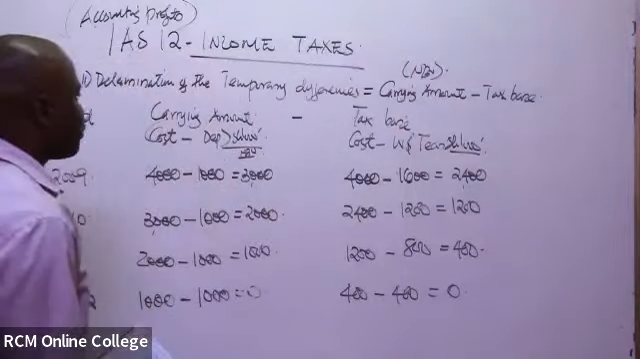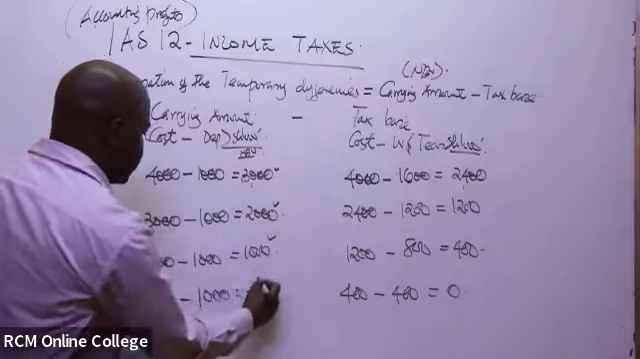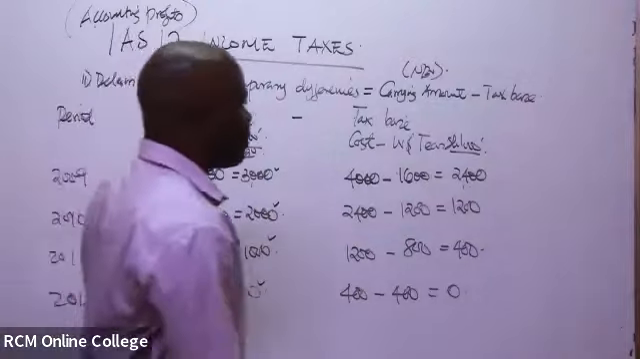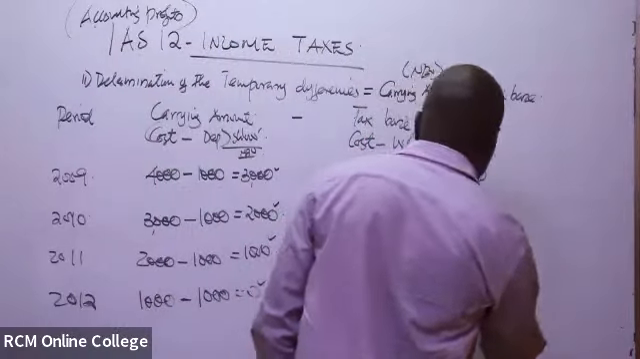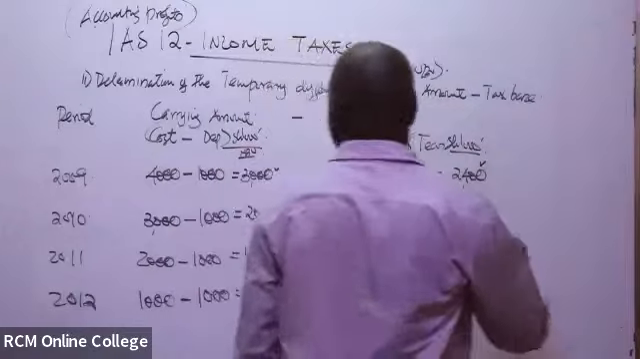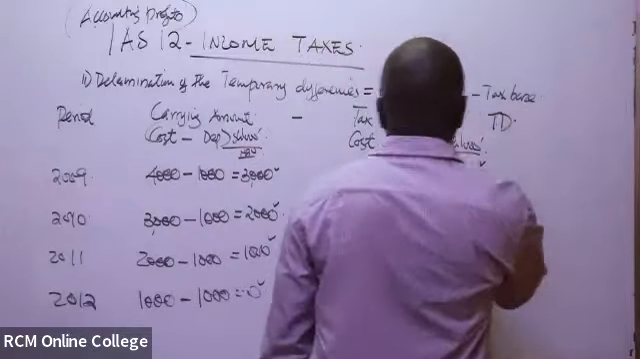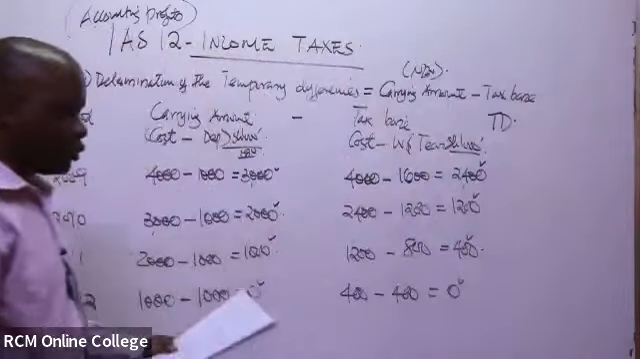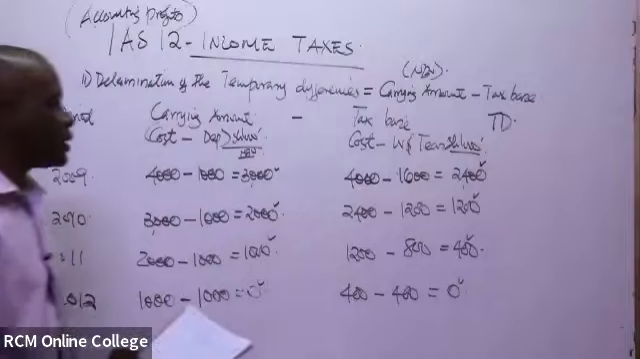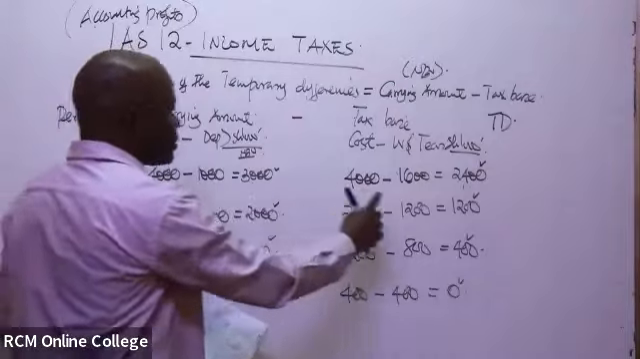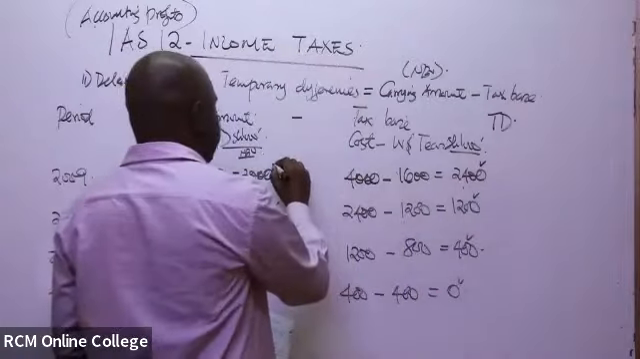So we can see we've already been able to determine the NBVs. We've also been able to determine the tax base. And of course, to get the temporary difference, you get the difference between the two. So for the first one, you take 3 million minus 2.4 million. Remember, you are subtracting these ones.